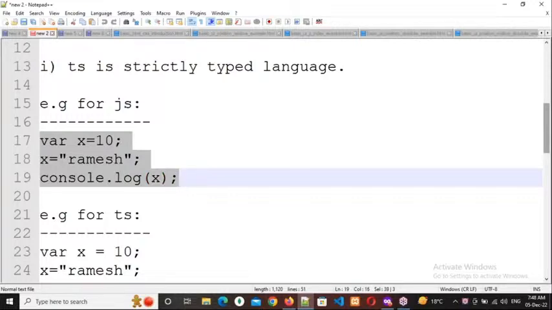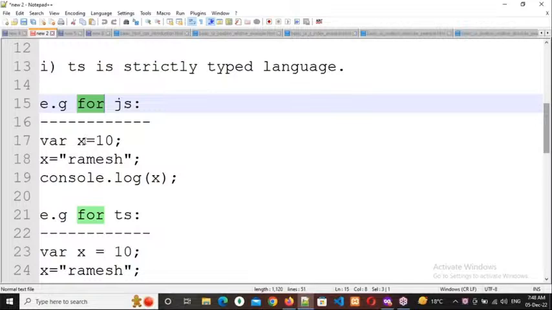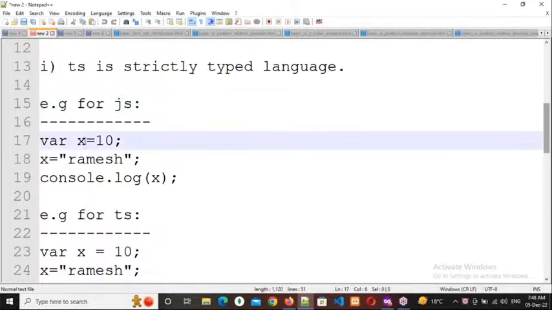Okay, we will get the output as Ramesh only. Why? Because this is a loosely typed language, so no need to mention the data type here. So what is the latest value? It will consider only that latest value, and it will give the related output.